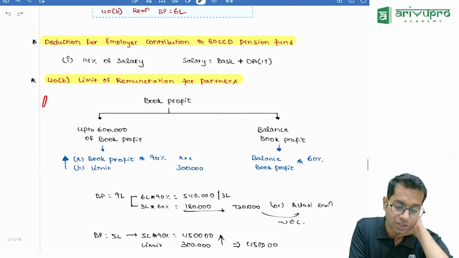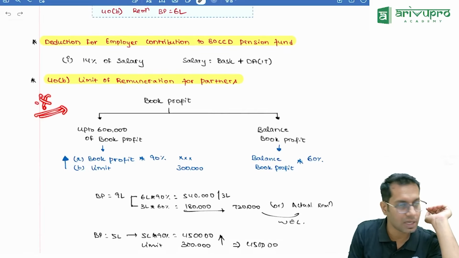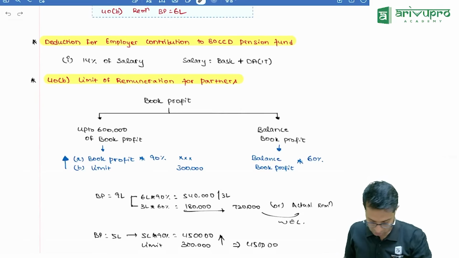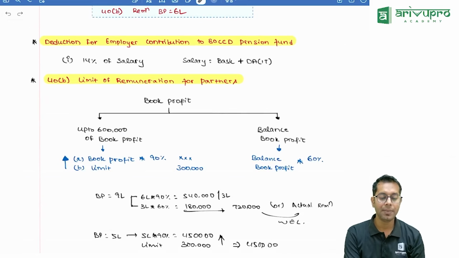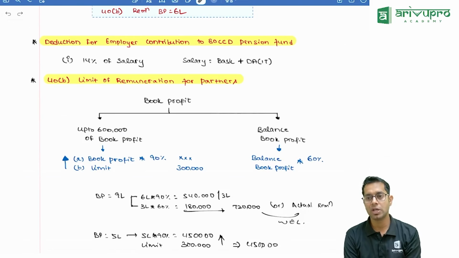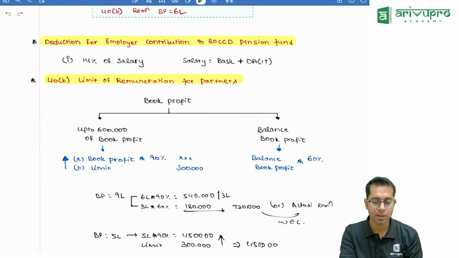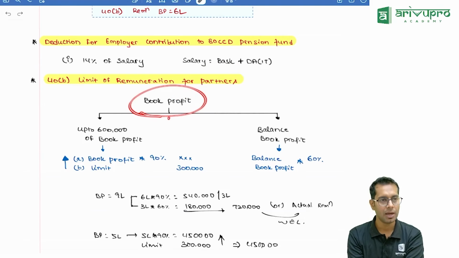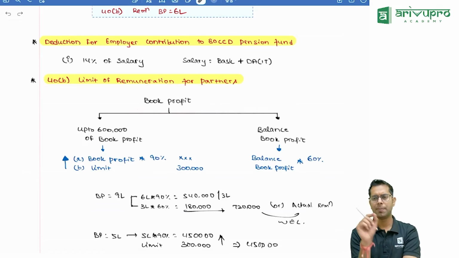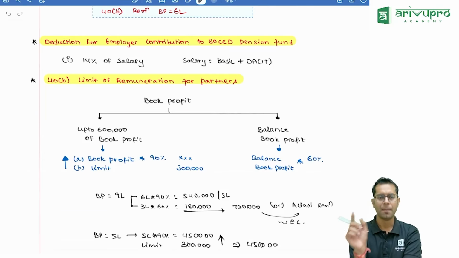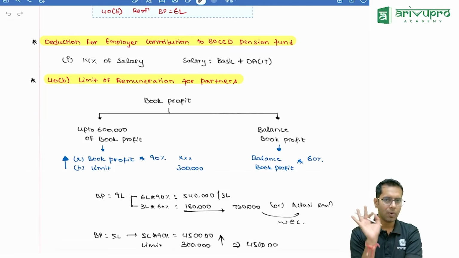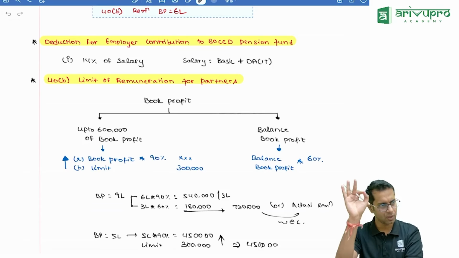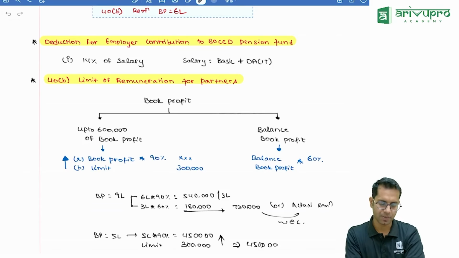And another change, which is an important change. They have not asked a question on this point, so it is important. Another important change is what, sir? Limit for computing remuneration to partners. For computation of remuneration to partners, we will take into consideration the book profit. First, we need to find book profit. What is book profit? Book profit is the profit of the firm computed normally before remuneration.